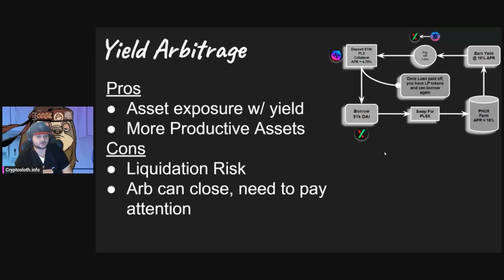Now, of course, there are cons. Liquidation risk. If the price of Pulsechain goes down or the price of PulseX goes up relative to Pulsechain, you can be liquidated and lose your Pulsechain that you put up for collateral. So keep that in mind, especially as you go down the risk curve of yielding opportunities that you're using collateral to gain the liquidity to take advantage of. And then also this arbitrage opportunity can close. So you need to pay attention over time. This is not a set it and forget it strategy. I'd say at least minimum once a week, you need to be making sure that the numbers are making sense for you to keep this position open. But as long as it stays open, you're in the clear. And as long as you're paying off, making payments over time, you're in the clear too.